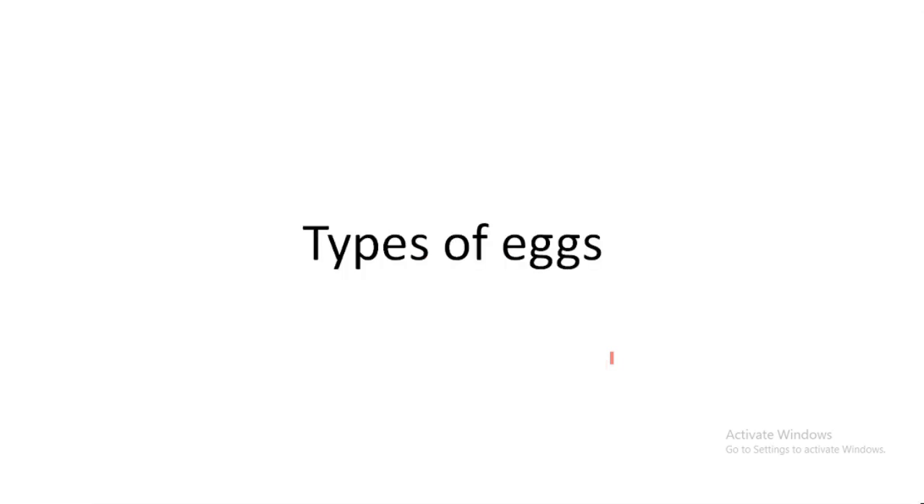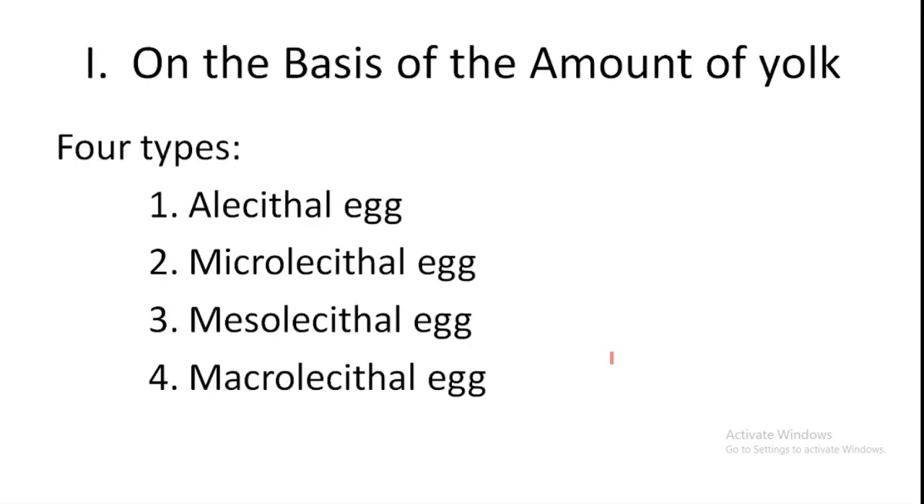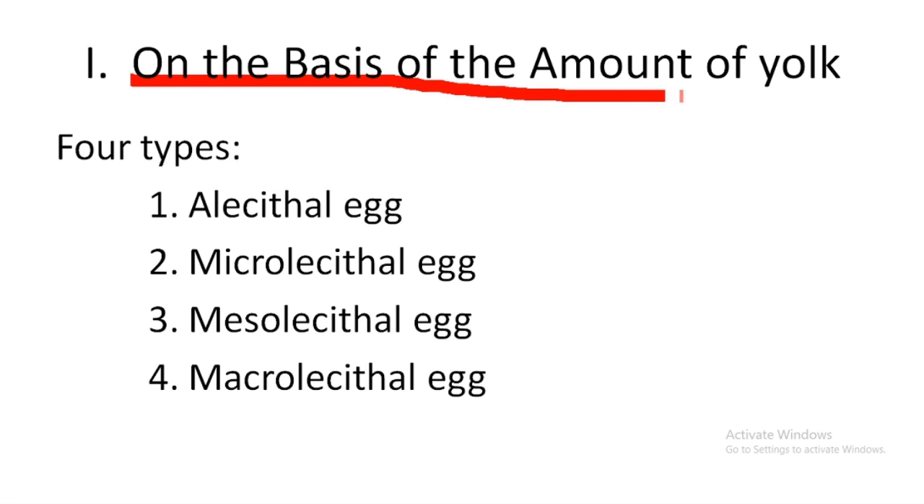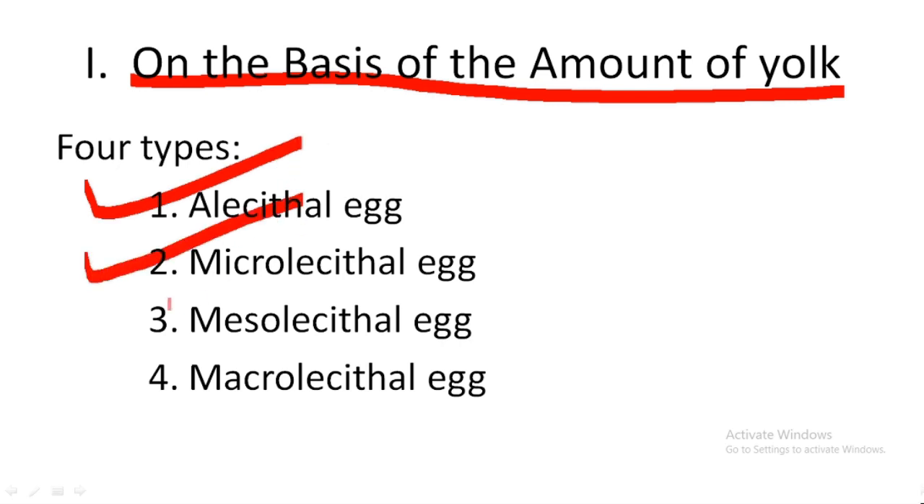But this egg is not the same in all animal groups. It varies from one animal group to another. On the basis of various parameters, it has been divided into many types. First, on the basis of the amount of yolk in the cytoplasm, it is divided into the following four types: alecithal, microlecithal, mesolecithal and macrolecithal egg.